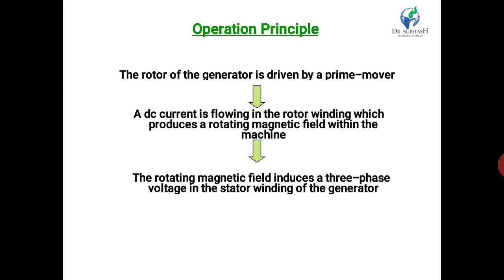In the rotating field type machine, the field system is rotating, while in the rotating armature type machine, the field system is stationary. In the rotating field type machine, the centrifugal stress on the rotor winding is very less, while in the rotating armature type machine, the centrifugal stress on the rotor is very more.